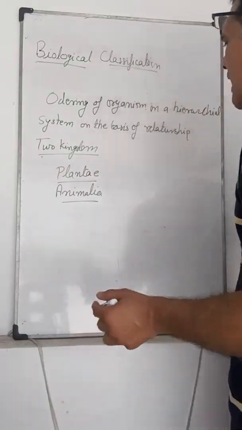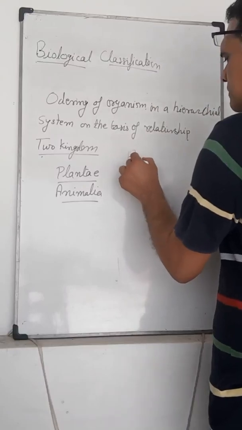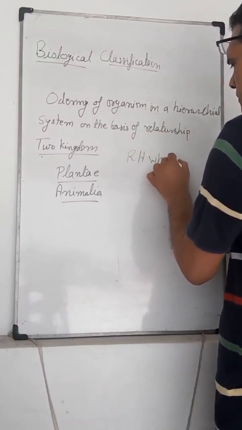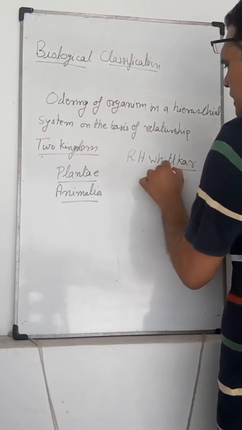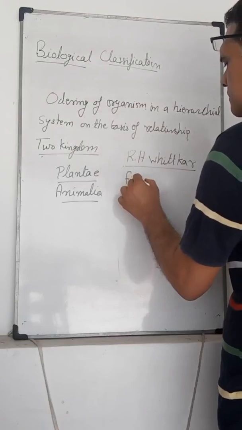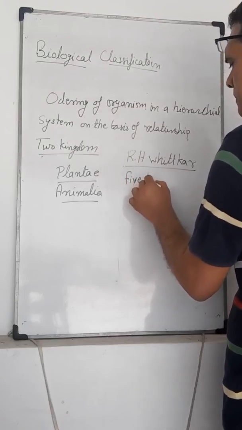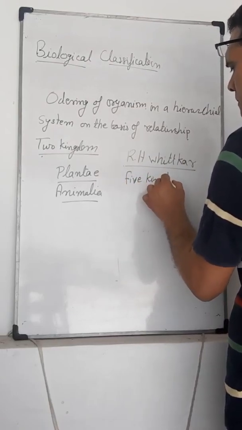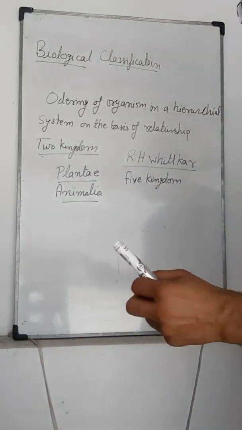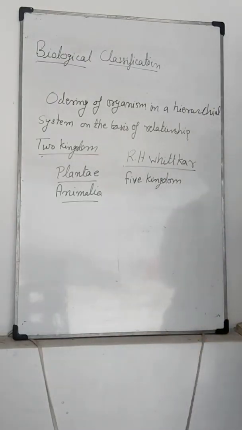Then after, R.H. Whittaker classified the organisms into five kingdoms. These five kingdoms are based on different characters.